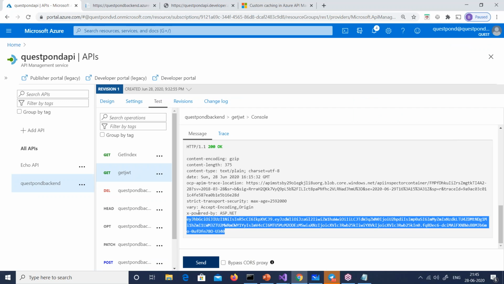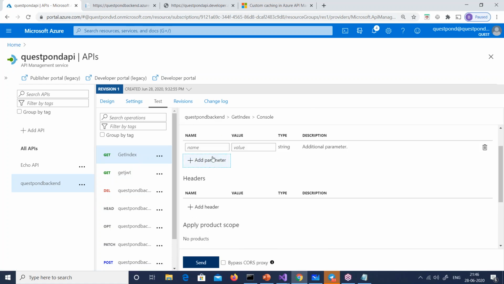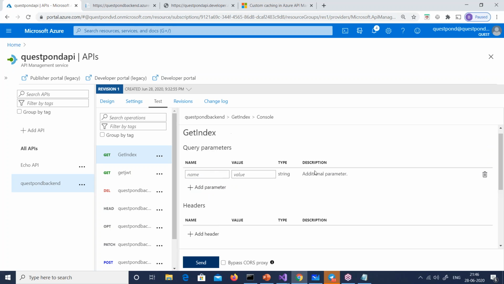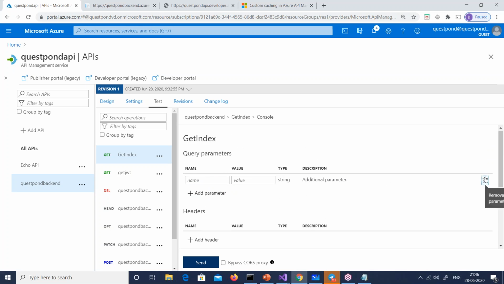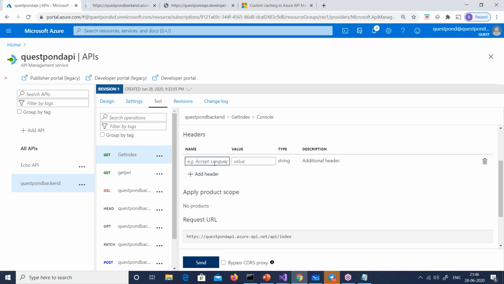This JWT token, now I will paste it. Remember, it's the same browser. Now I'll go to get index. In this, I will add a parameter. The parameter has to be authorization. Oh, it has to be a header. Remember, this is a query parameter, not this. We need a header. Authorization bearer tokens are header information. So authorization.